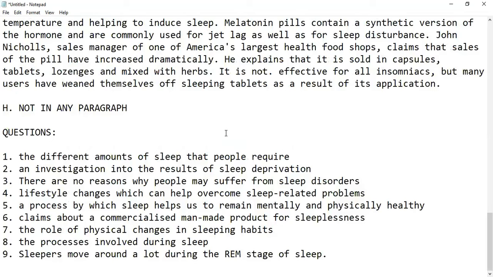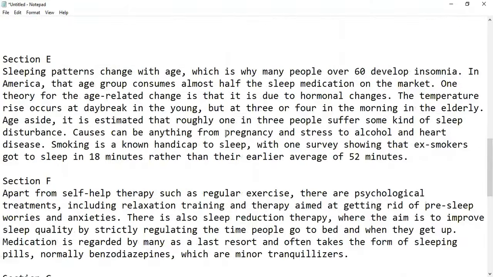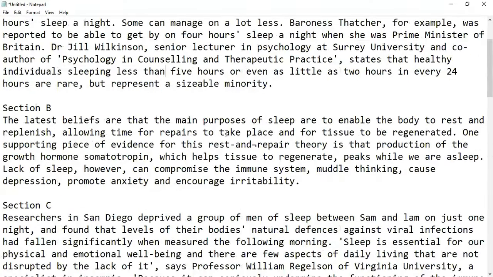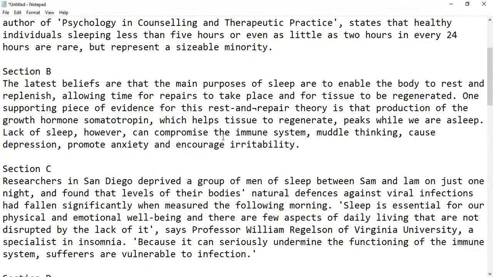An investigation into the results of sleep deprivation. Now we have to look for the keyword deprivation. That is the keyword we have to look for. So is there a mention of deprivation in section B? I'll quickly roll my eyes and skim and scan to see if the word deprived or deprivation or anything related to that is mentioned.